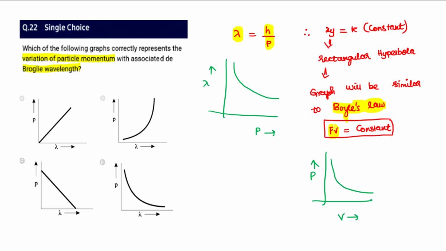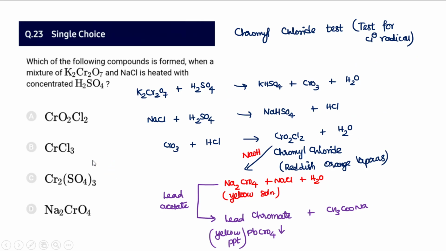PV equal to constant, which is in the format xy equal to k, follows a rectangular hyperbola. So pressure increases, volume decreases. In the same way, when the wavelength is increasing, momentum is going to decrease. So the option that matches here is D. So 22 is D. You can correlate this with the Boyle's law graph.